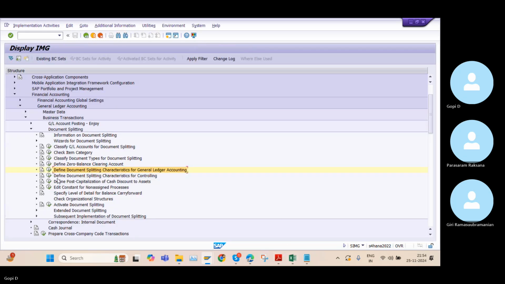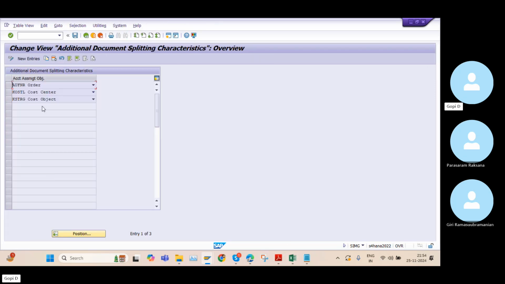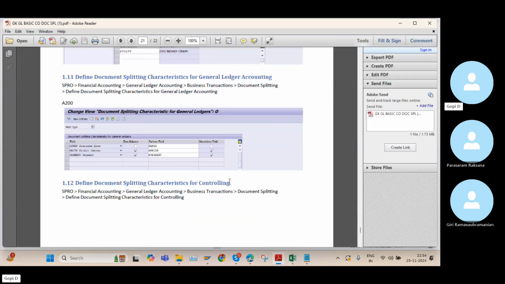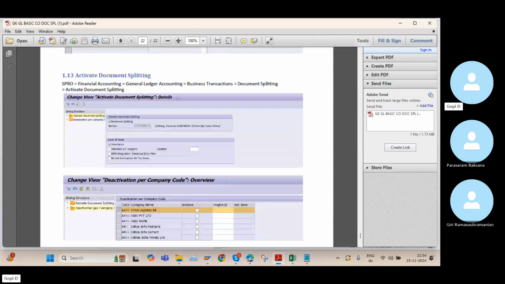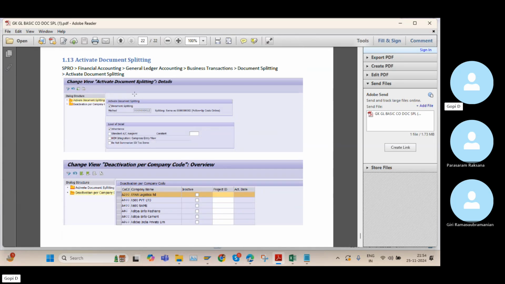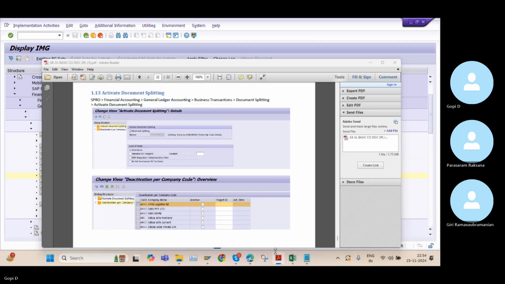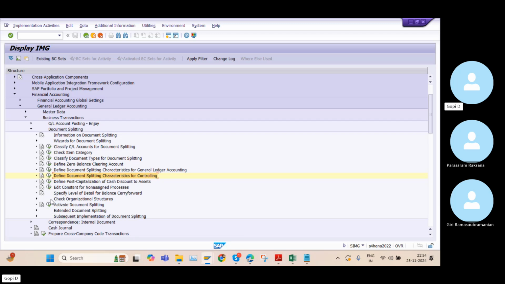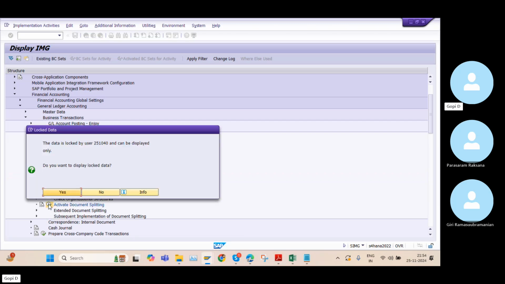Next thing, even for the defined characteristics, for the controlling side, we have these three options: internal order, cost center, and cost object. From the controlling side, based on these three objects, we can split the documents. Okay, so this is also not required. And we need to activate the document splitting. This step we need to do, so we need to go with activate document splitting.